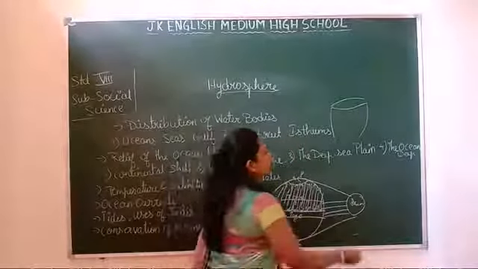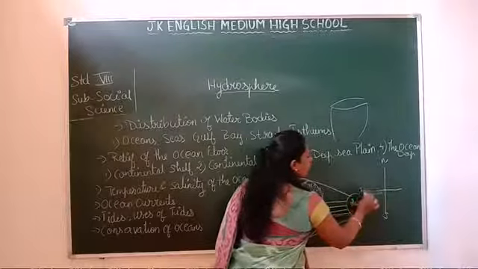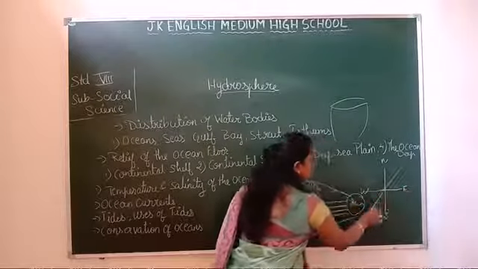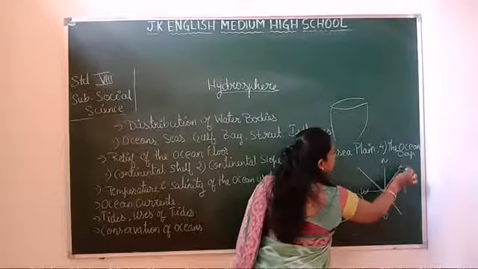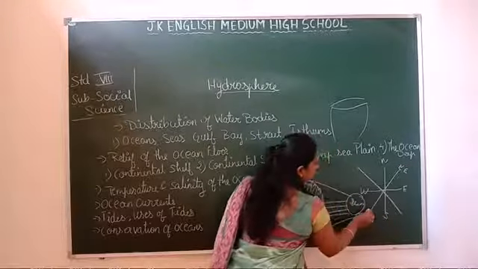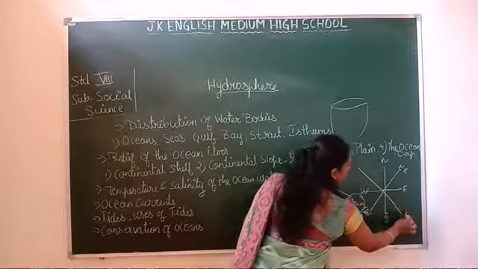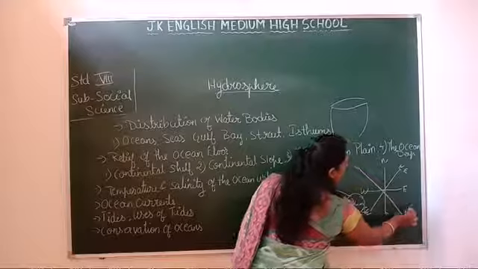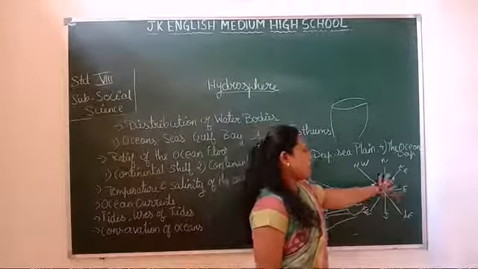So we have the directions here: north, south, west, east. And these are the sub directions: northeast, southwest, southeast, northwest. So these are the directions.